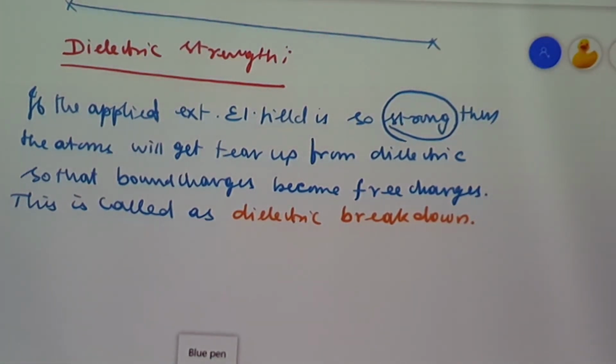What does dielectric strength mean? Before breaking down, how much electrical field can be withstood by that dielectric? Before breakdown, the maximum amount of electrical field that can be applied to a dielectric is called dielectric strength. Are you able to understand?